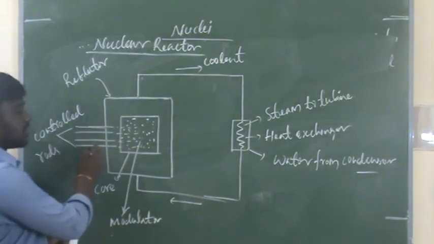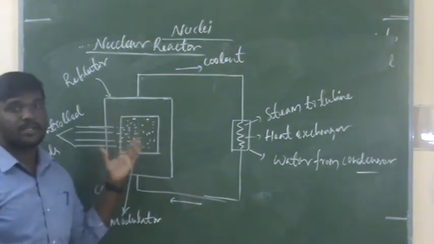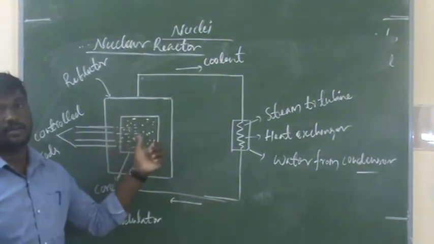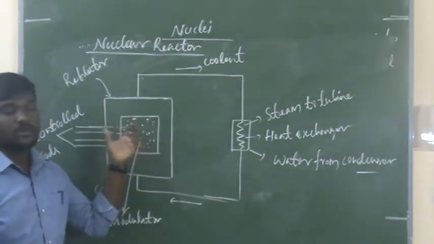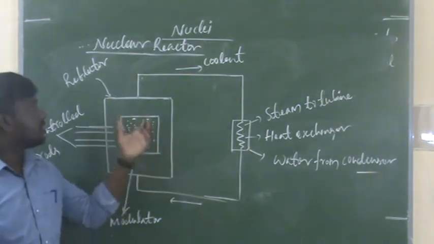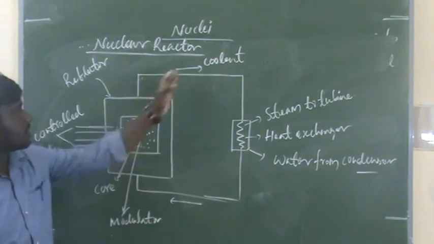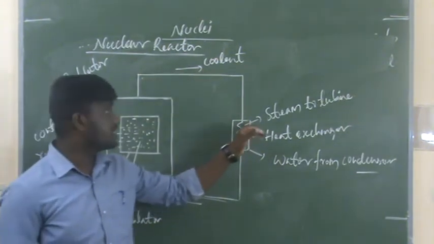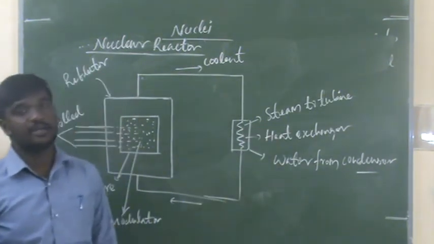These are the control rods. This is the core. Inside the core the moderator is there. That dotted lines in the liquid shape is the moderator. And also fuel rods are there. This is a reflector and this one is the core. Here the coolant. This is a heat exchanger and also turbine and water from condenser.